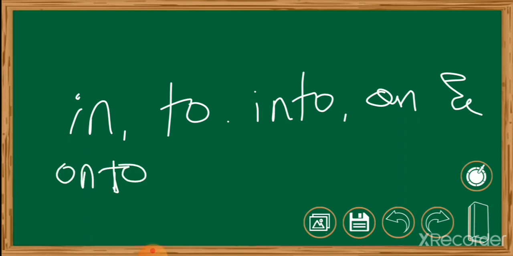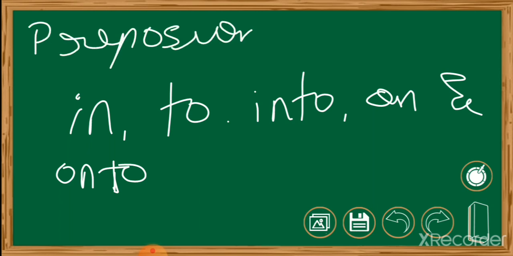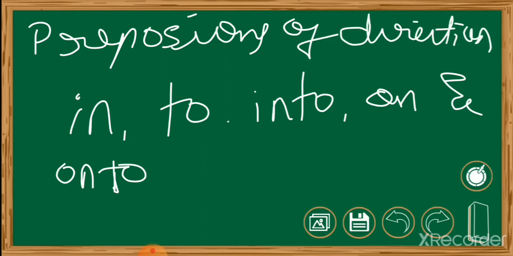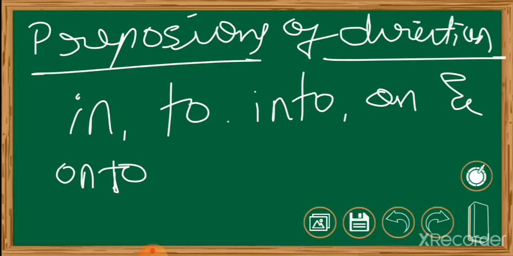They are the prepositions of direction. So whenever you would like to direct someone, whenever you are directing something, that time you can use the following prepositions in your sentence.